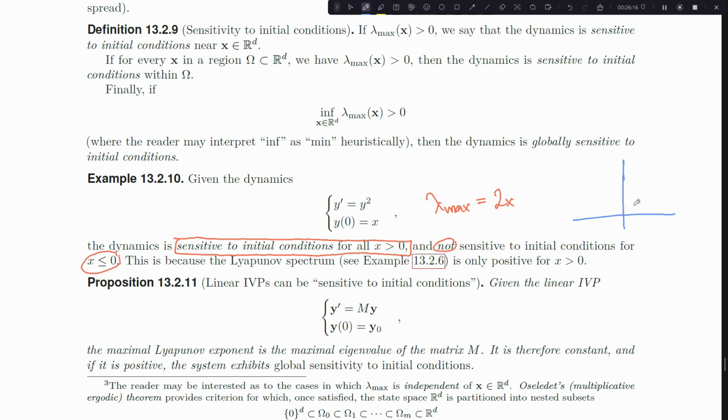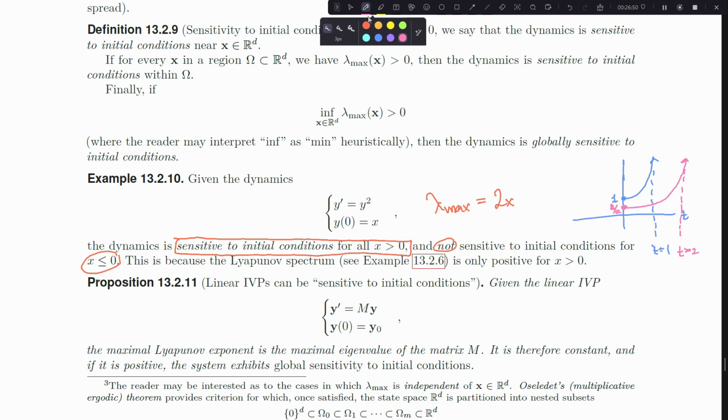If I initialize somewhere positive, suppose I initialize at 1, then my dynamics, this is the time axis, actually reach an asymptote at t equals 1. And if I initialize at 1/2, then actually I don't reach an asymptote until t equals 2.